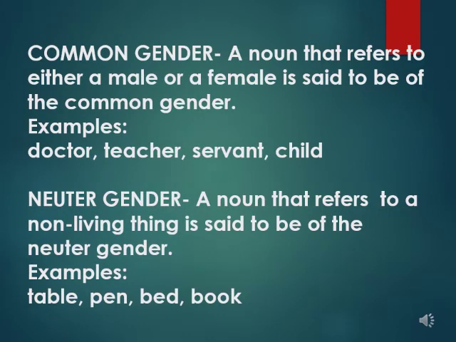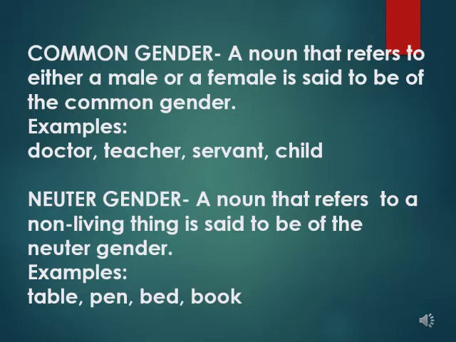Common gender. A noun that refers to either a male or a female is said to be of the common gender. This means there are certain names that can be used for both male or female, and these names fall under this category. Examples are given here: doctor, teacher, servant, or child. If I say call a doctor, then doctor can be a male doctor or a female doctor. Teacher could be a sir or a ma'am. Some other examples could be officer, parent, and student.